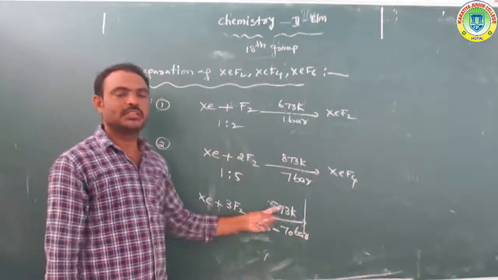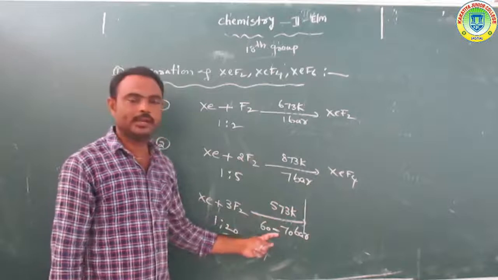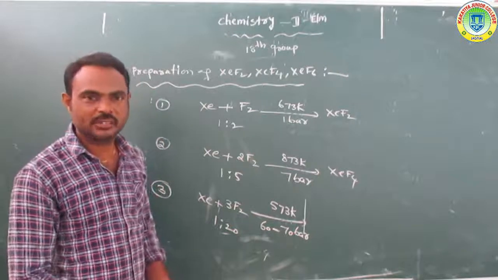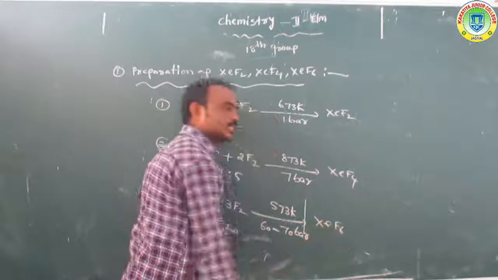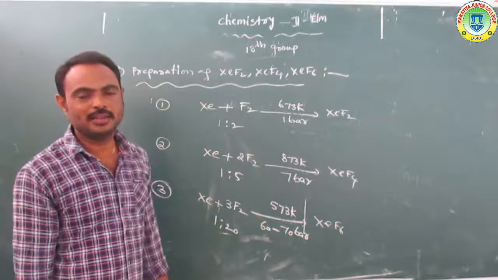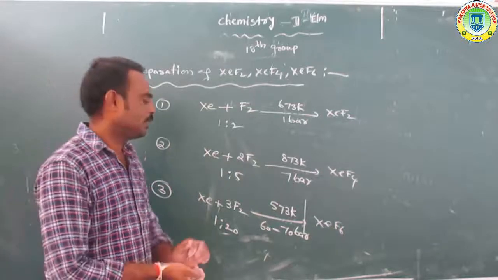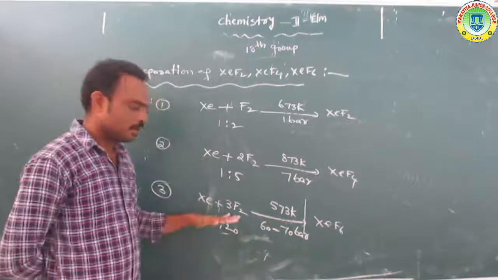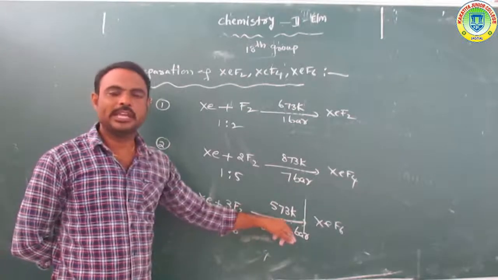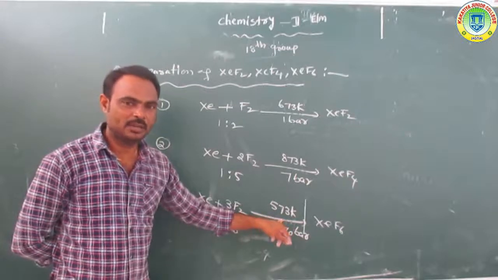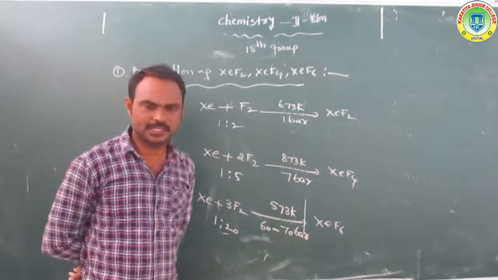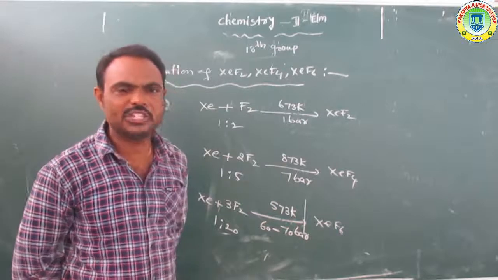Xenon reacts with fluorine in a 1:20 ratio at 573 Kelvin temperature and 60 to 70 bar pressure to form XeF6, xenon hexafluoride. This is the preparation of XeF6. What is the chemical equation?